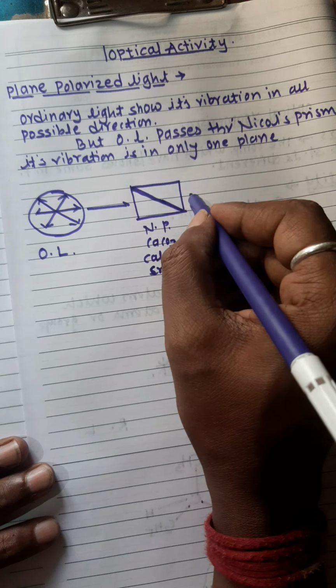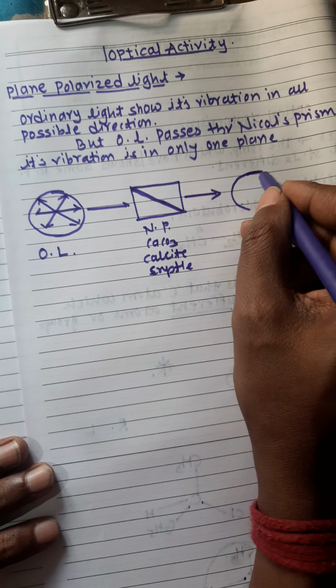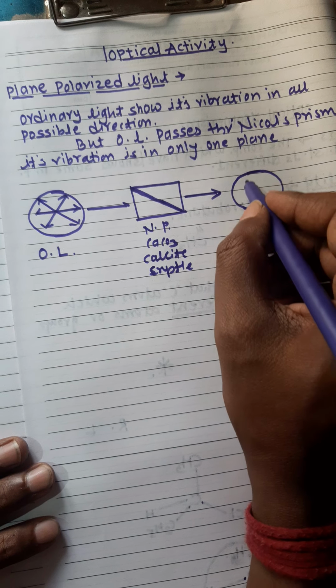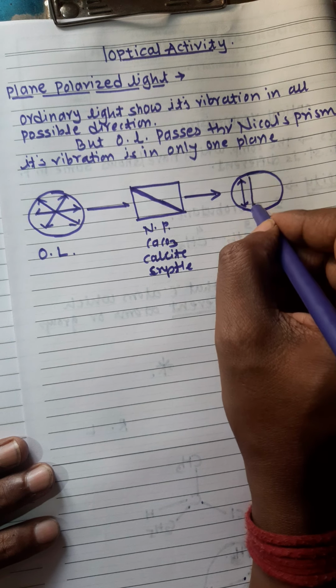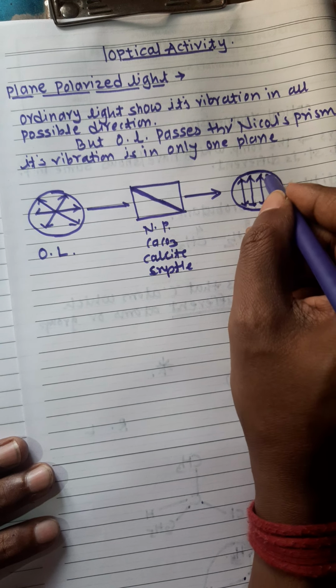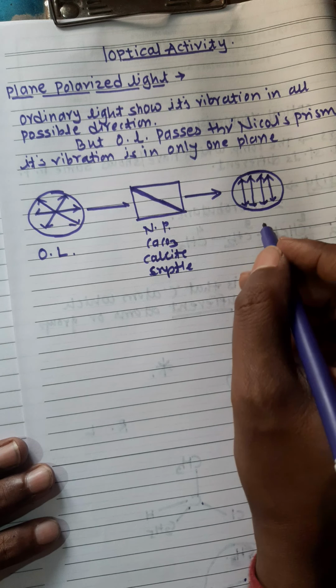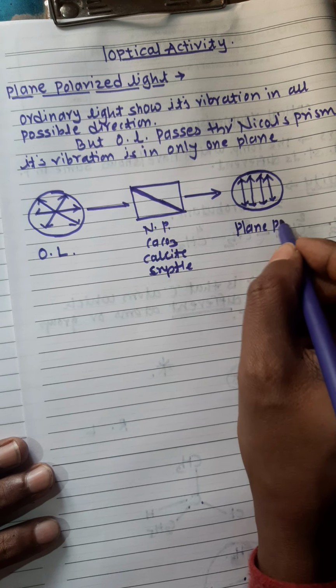When it emerges out, its vibrations are perpendicular to the direction of propagation, in only one direction. All these vibrations are in only one direction, therefore it is called plane polarized light.